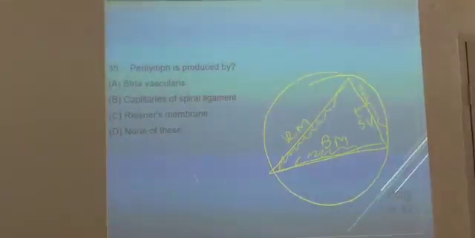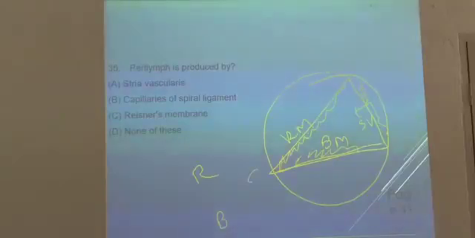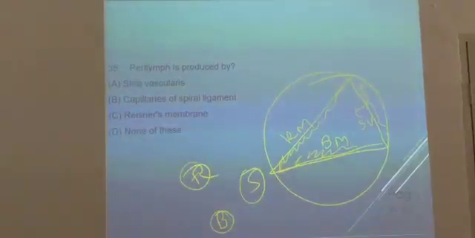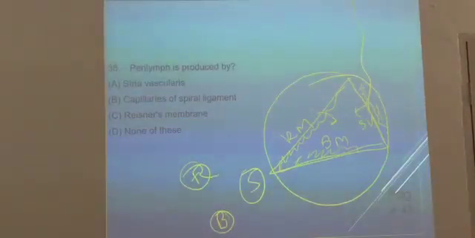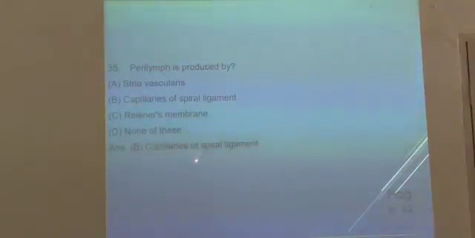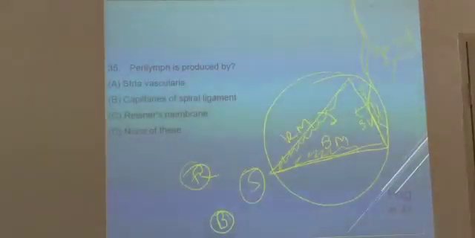How do you remember this easily? RBS, random blood sugar. Okay. So Reissner's membrane, stria vascularis and basilar membrane. So what is the answer here? Reissner's membrane, can it secrete, or the capillaries of the spiral ligament? There is a spiral ligament over here which is going like this, and none of the above. The answer should be the capillaries of the spiral ligament. We have already seen this.